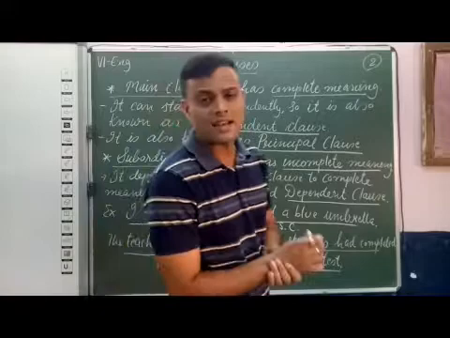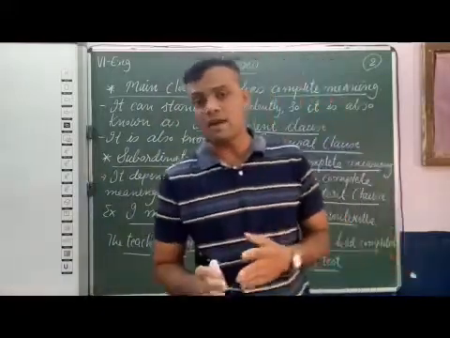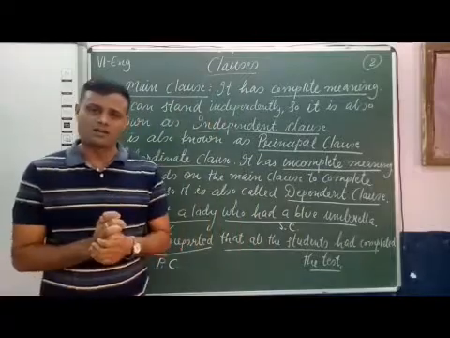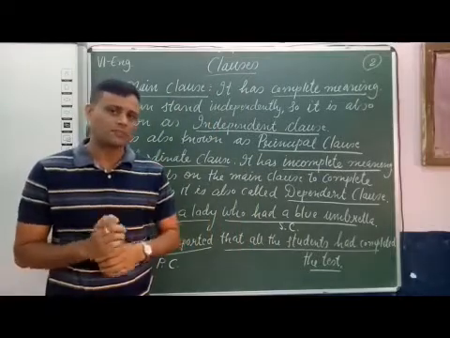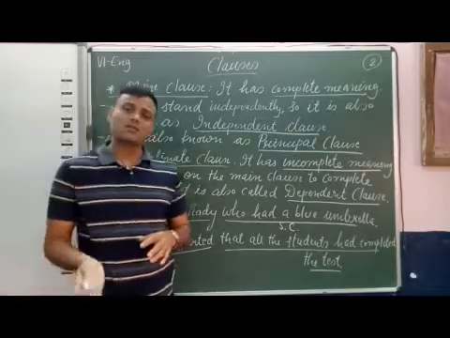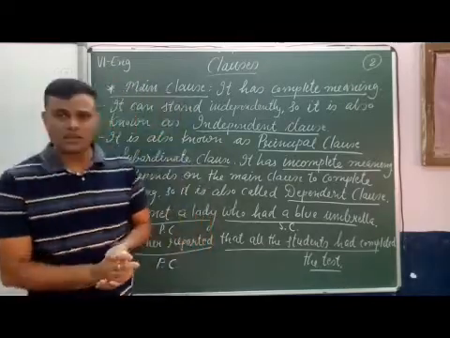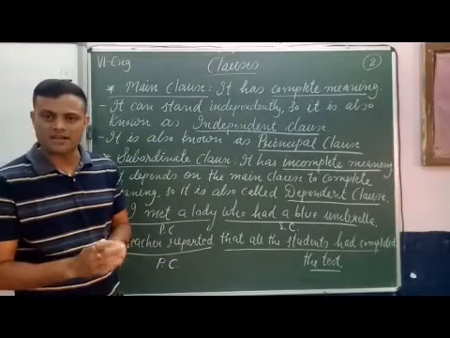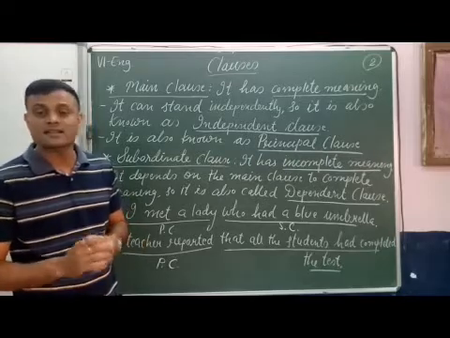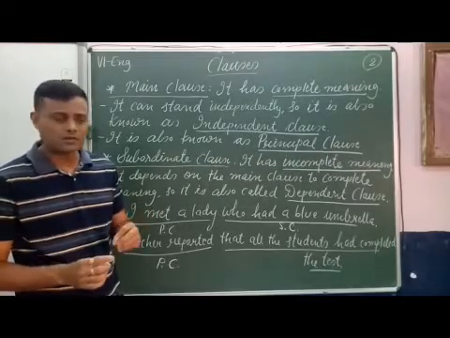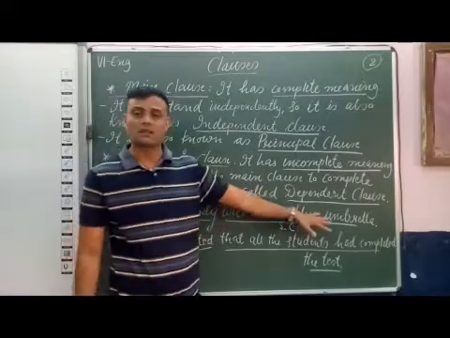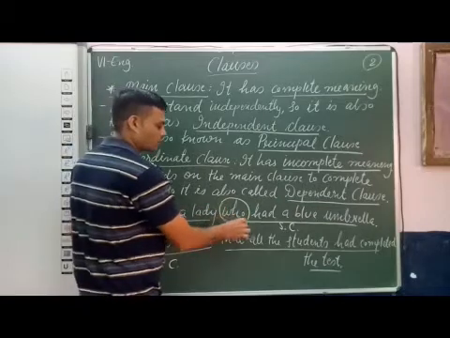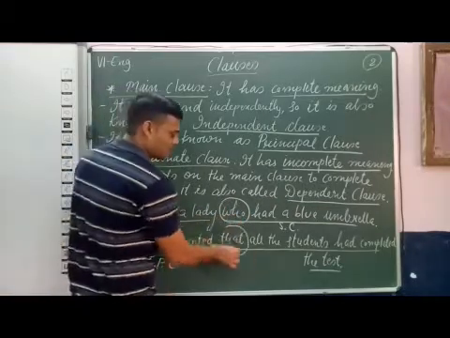Students, another way to identify main clause and subordinate clause: please listen. A subordinate clause always begins with a subordinating conjunction. We already studied types of conjunctions. Subordinating conjunctions are used with subordinate clauses. See, in the first sentence, "who"; in the second sentence, "that".